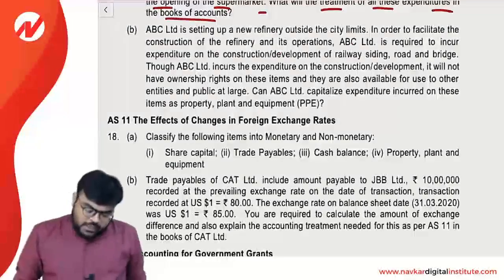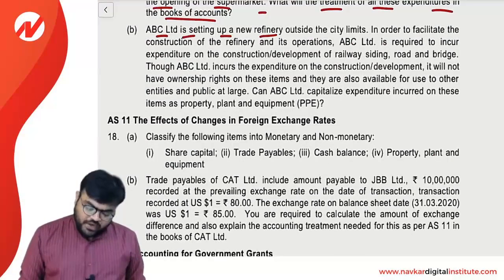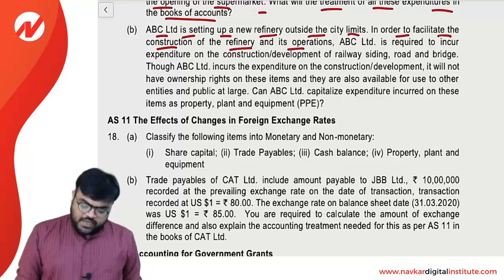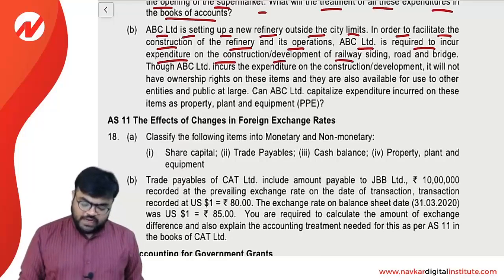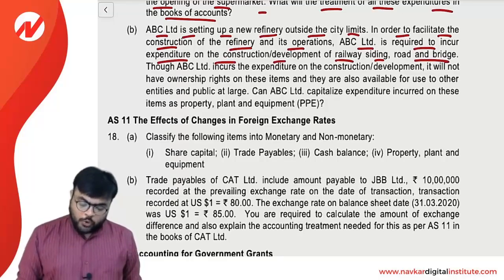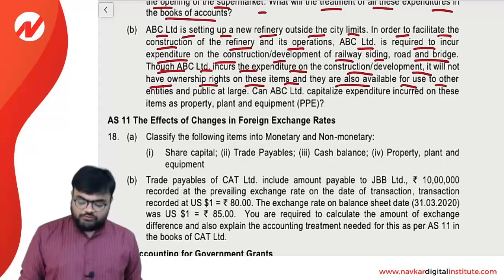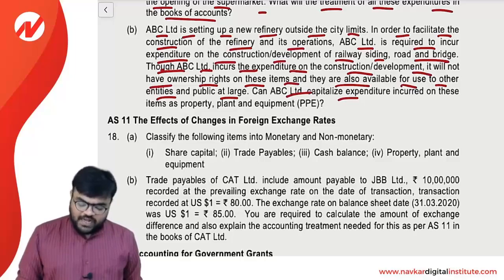Okay. ABC Limited is setting up a new refinery outside the city limit. In order to facilitate the construction of the refinery and its operation, ABC Limited is required to incur the expenditure on the construction or development of the railway sidings, road and the bridge. Though ABC Limited incurs the expenditure on the construction or development, it will not have the ownership right on this item, and they are also available for use to the other entities and the public at large. Can ABC Limited capitalize the expenditure incurred on this item as property, plant and equipment?